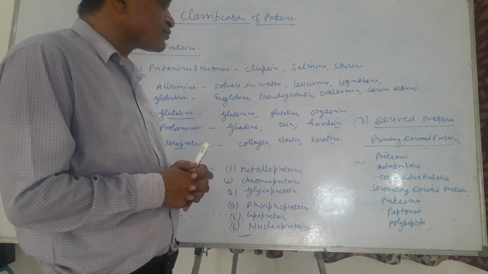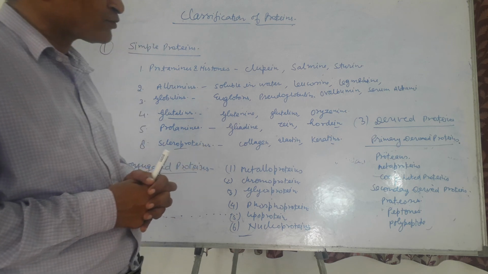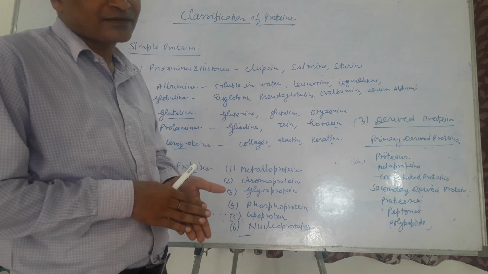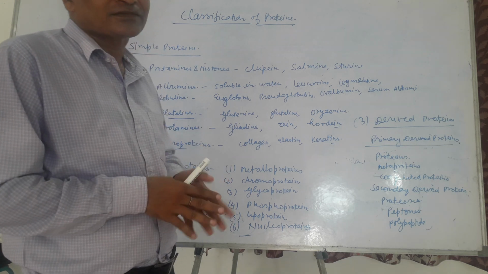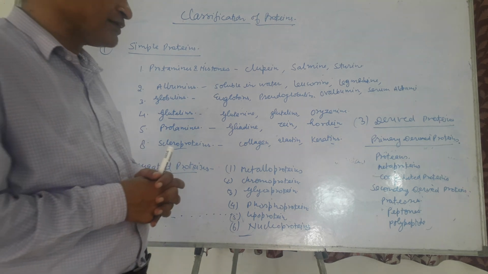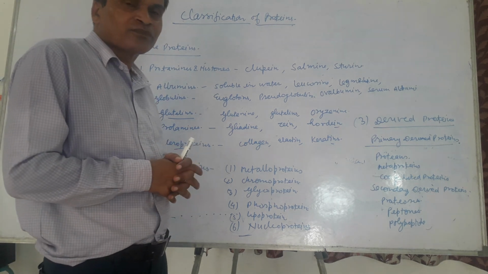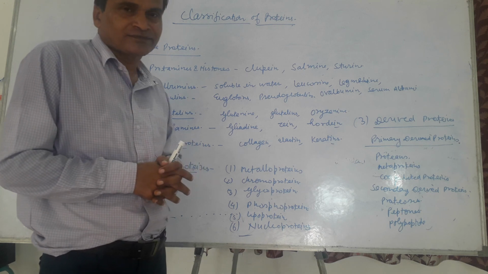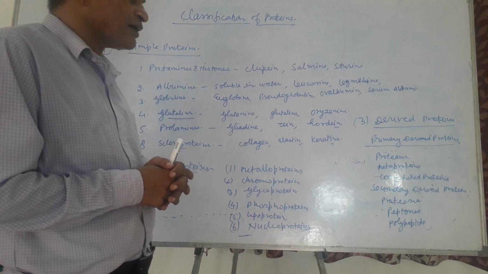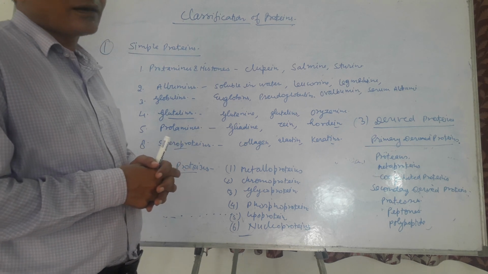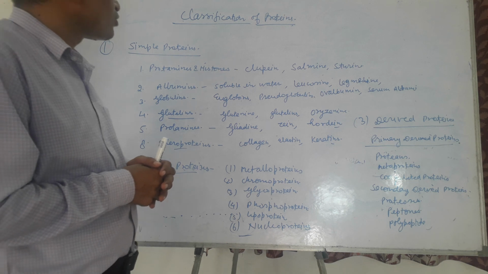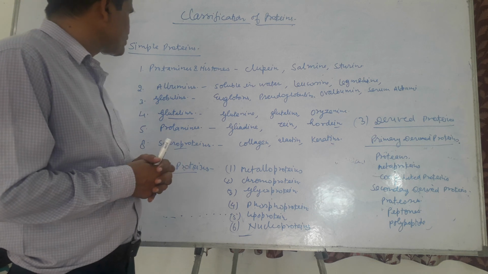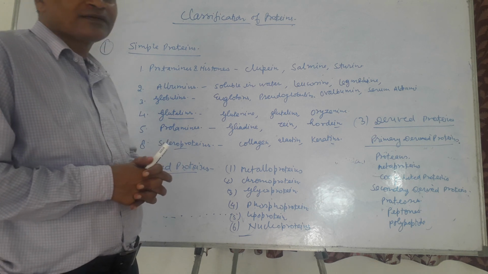Secondary derived proteins include proteoses, peptones, and polypeptides. Polypeptides are linear. In proteoses, some parts of these proteins show three-dimensional structure, but these proteins are biologically inactive and are also called pre-digested proteins. Pre-digested proteins have nutritive value and are used in industrial processes. So this overall is the classification of the proteins, which are categorized into simple proteins, conjugated proteins, and derived proteins.